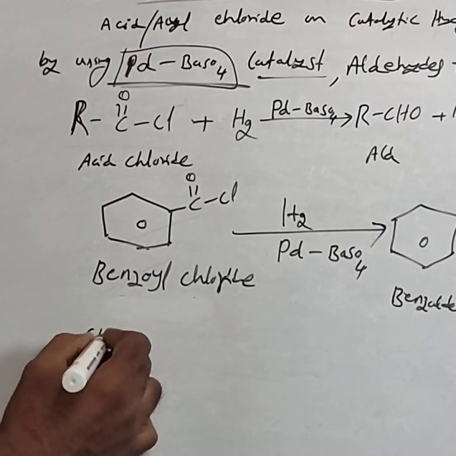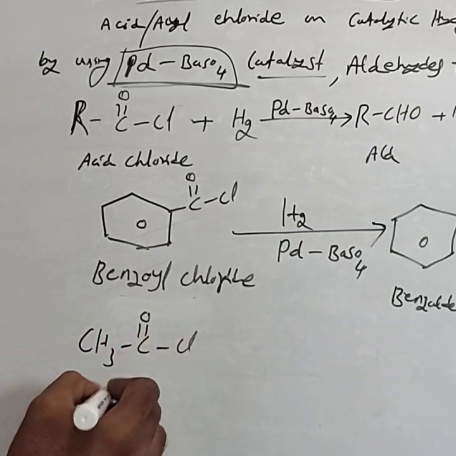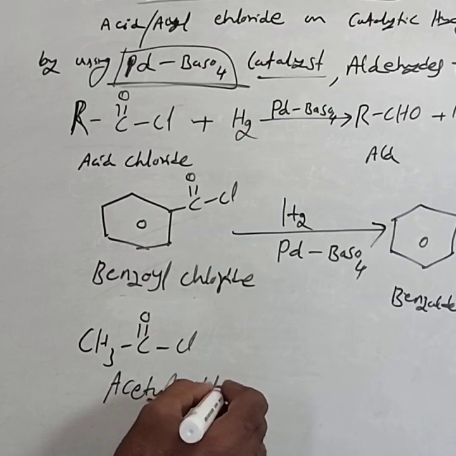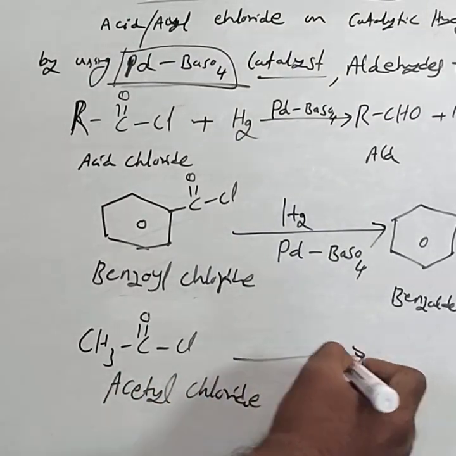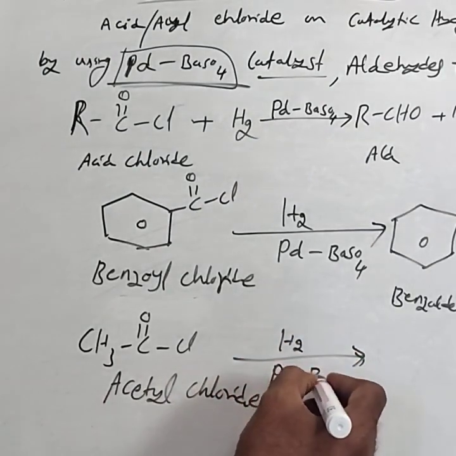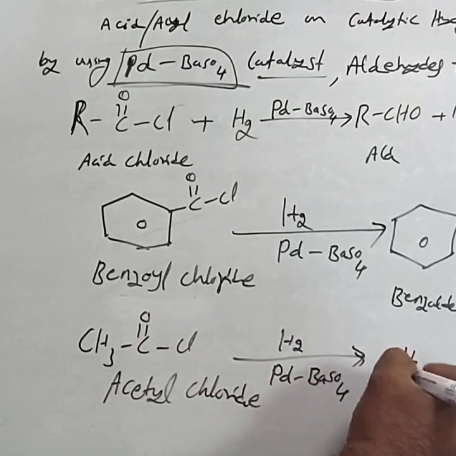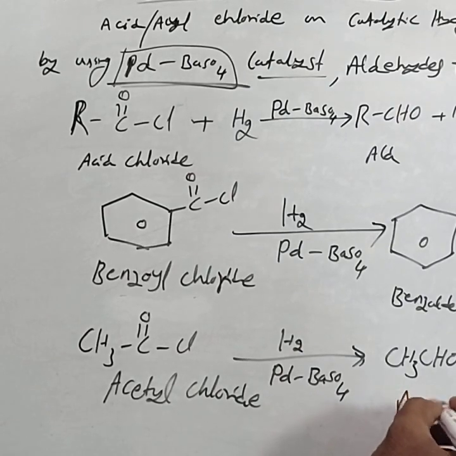Or you can take CH3COCl. The CH3COCl is called acetyl chloride. If you use acetyl chloride, then pass the hydrogen gas in the presence of palladium, barium sulfate, then the product formed is CH3CHO. This is called acetaldehyde.